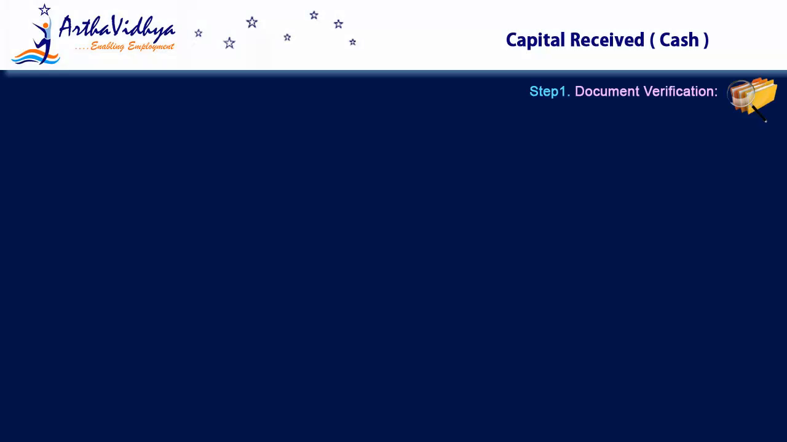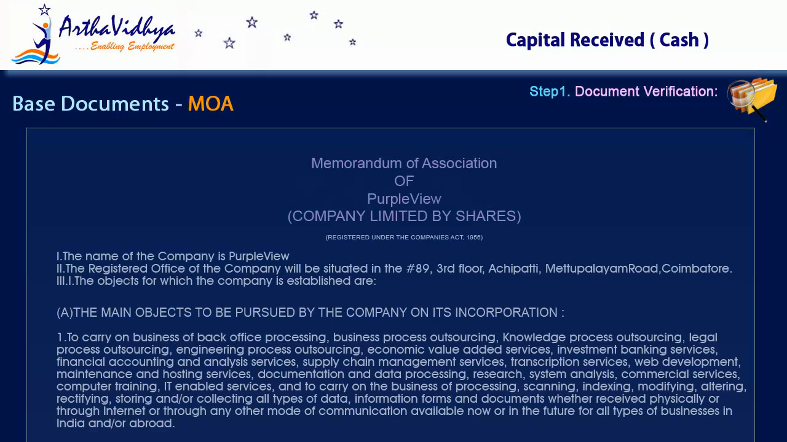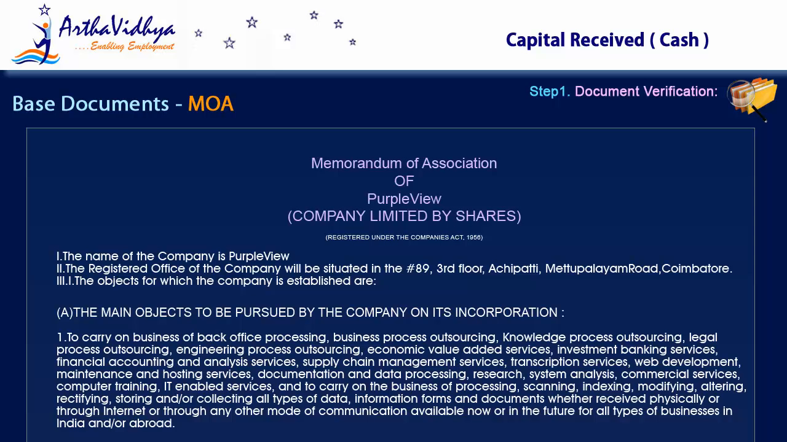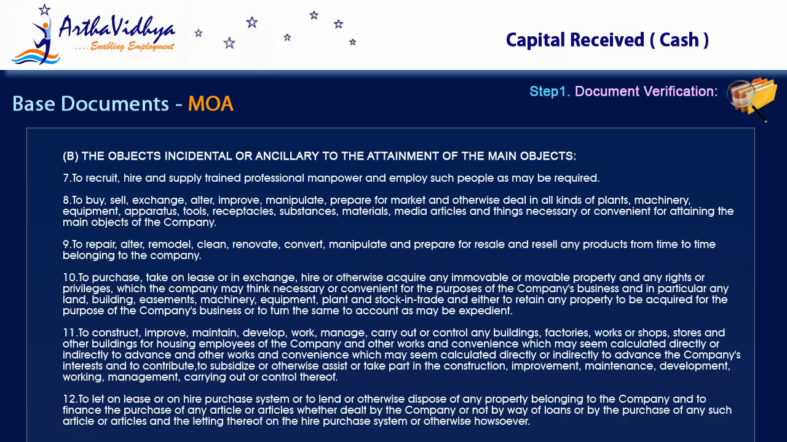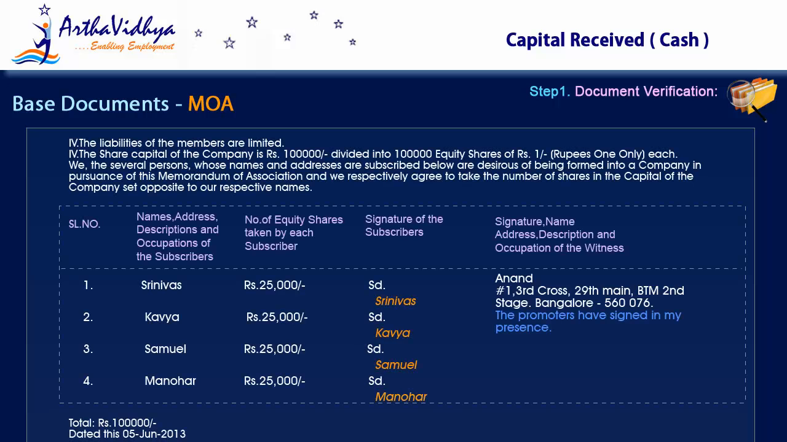The base document for this process is the MOA. A memorandum of association is a legal document prepared in the formation and registration process of a company to define the objectives of the company. The details of the capital amount involved, shareholders, their investments, and the witness are recorded in the document.